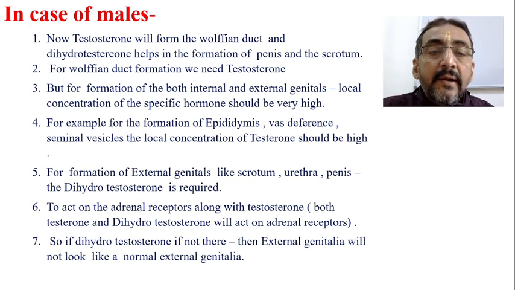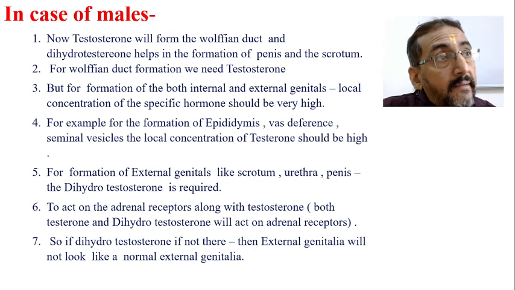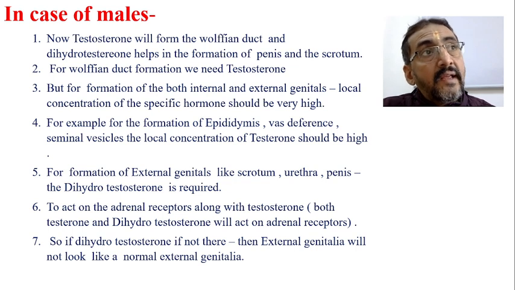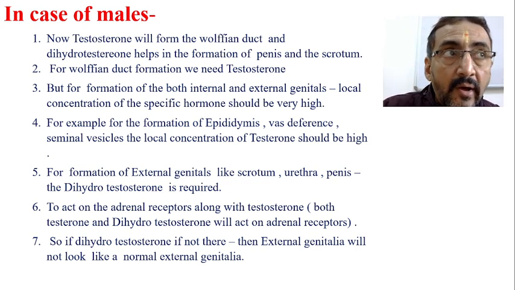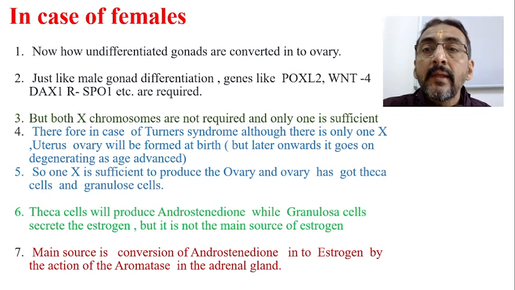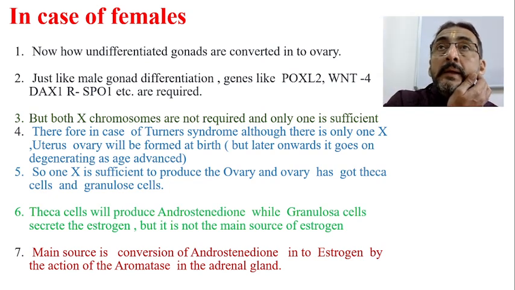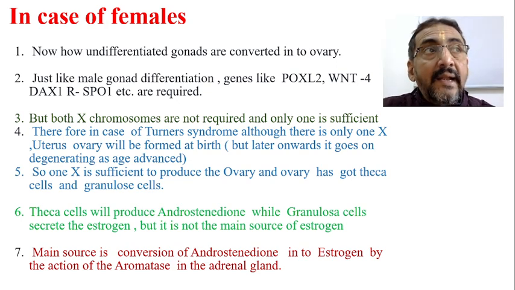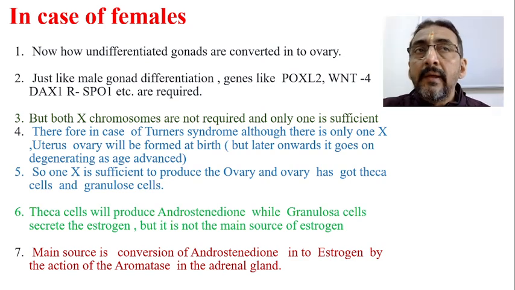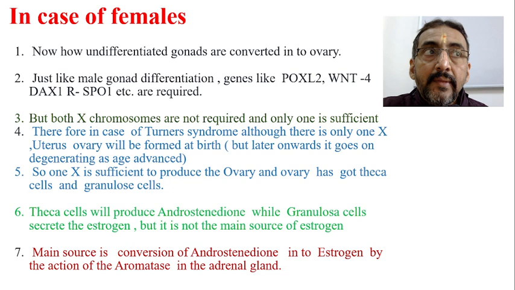So this point is repeated: external genitalia will not look normal if there is no proper dihydrotestosterone level, and internal genital organs will not look normal if there is no proper level of the testosterone hormone. I have not discussed the role of the adrenal gland here, as it is a little confusing. I will take it separately. You just understand up to this level.